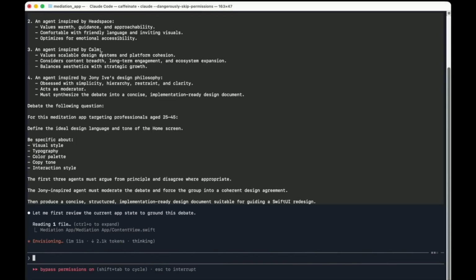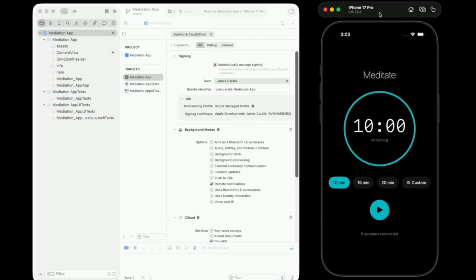Because remember, Claude starts again from no memory. While this is running, I'm going to bring back up the meditation app so we can take a look at that. And there it is. It's a pretty basic app, black with a little bit of color, but it doesn't really speak meditation app to you, does it? So let's see what the design geniuses can do here.